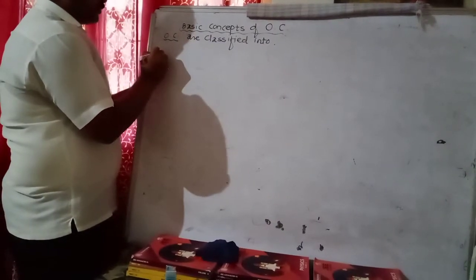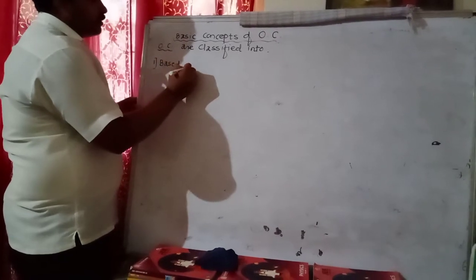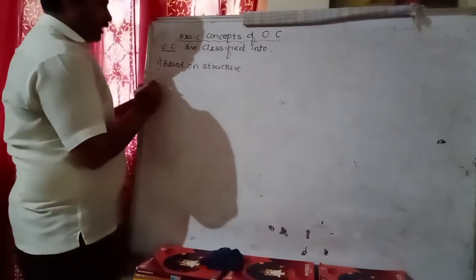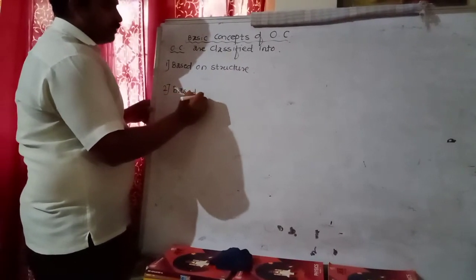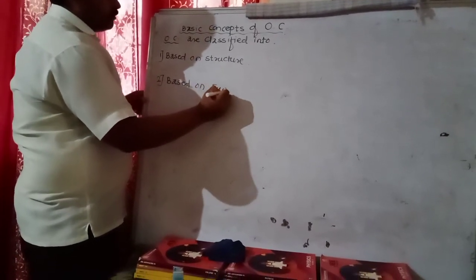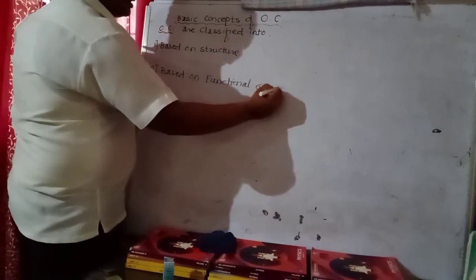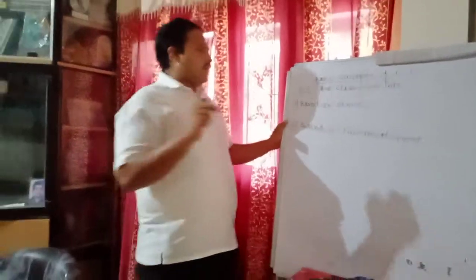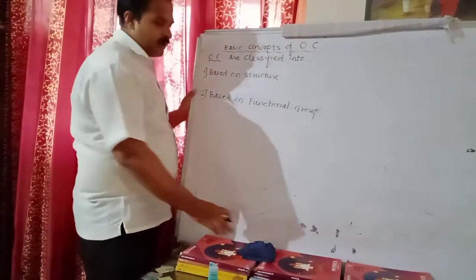First one is based on structure, and second one is based on functional group. Students, it is an important part of our organic chemistry. Organic compounds are classified into two types: the classification based on the structure and the classification based on the functional group.